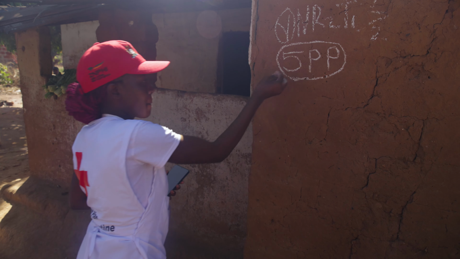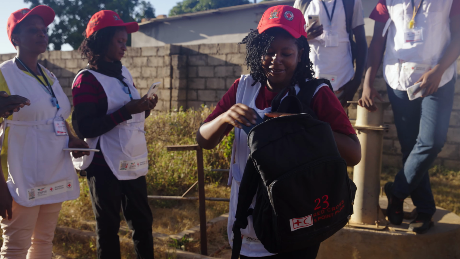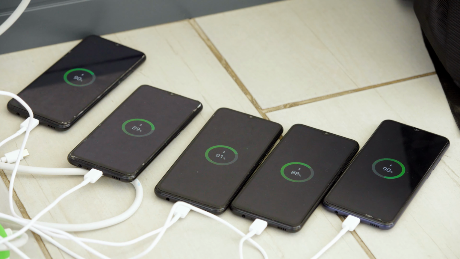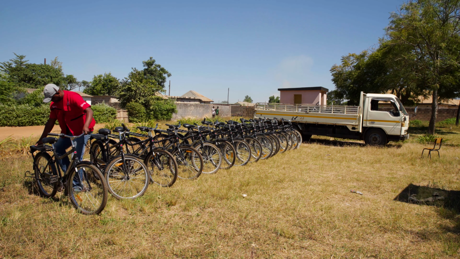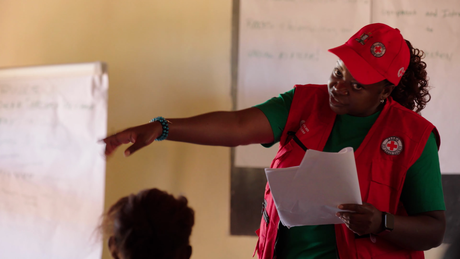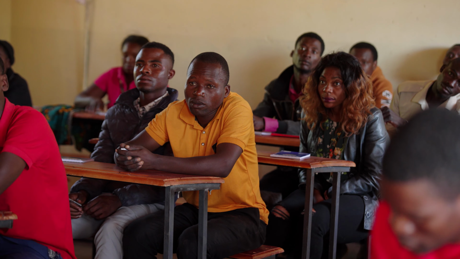All operational personnel will require a telephone, while supervisors will need additional equipment, such as a backup phone, power banks, and chargers. All supervisors will require transport, such as bicycles, motorcycles, or motor vehicles. In some rural situations, volunteers may need transport, depending on the terrain. Additionally, all volunteers and supervisors will need training. Training materials are included in the how-to guide.